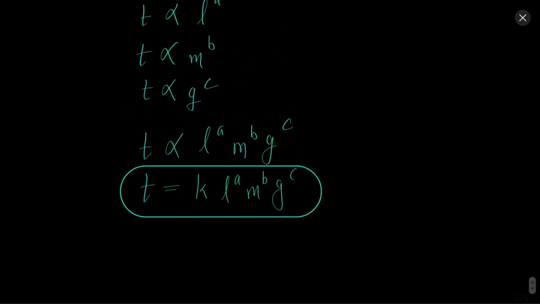Okay, so now what are the dimensions of all these quantities? So the dimension of time is capital T obviously, for length it is capital L, for mass it is capital M, and g, if you do not know, g is just the acceleration due to gravity, or you can say acceleration. So we know acceleration has dimensions equal to L upon T square. Okay, so let's write them.